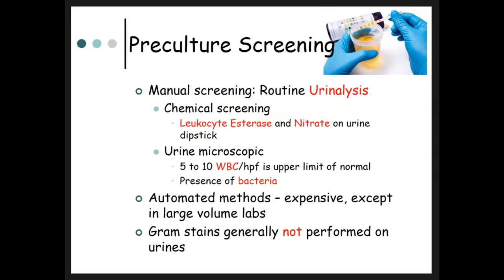For pre-culture screening, so many times you will get a urinalysis with culture if indicated, so you need to know if a urine culture is indicated or not. So first we do the screening, and there's the routine urinalysis. Within the chemical screening, the leukocyte esterase and the nitrite on the urine dipsticks serve as screens for whether or not we need a culture. And in the microscopic urine, if we see 5 to 10 white blood cells per high power field, that could indicate we need a culture, and also the presence of bacteria.